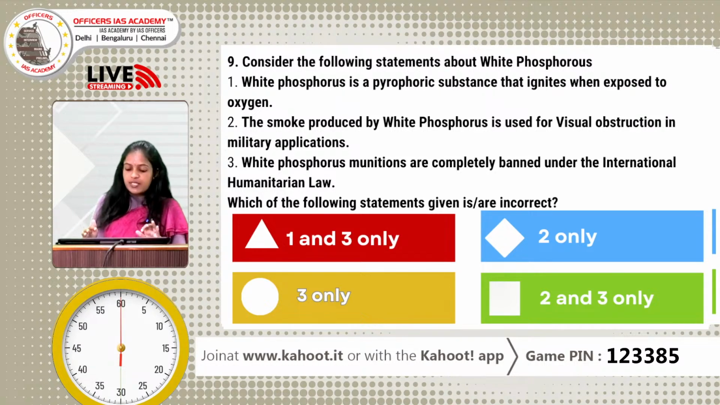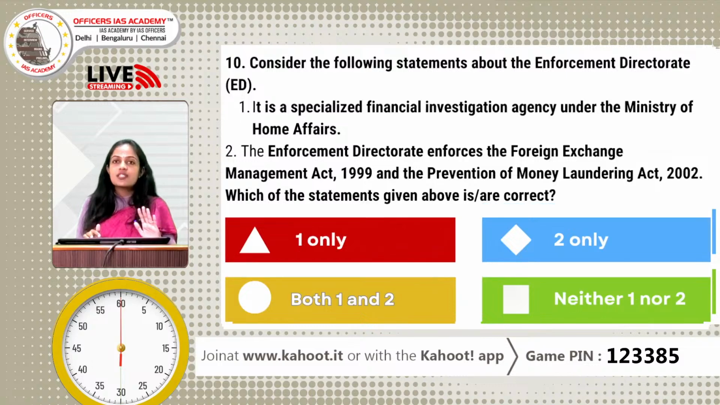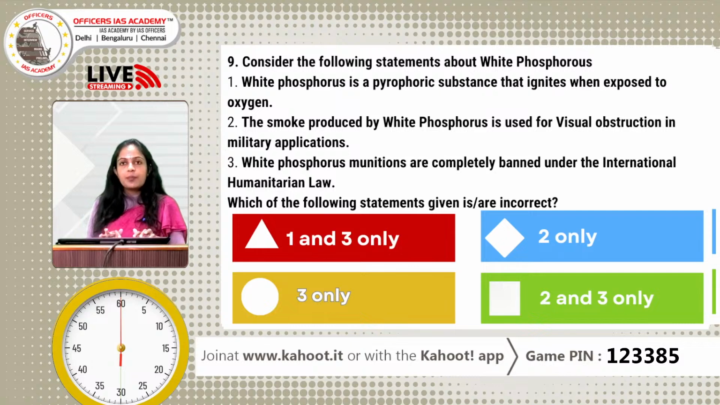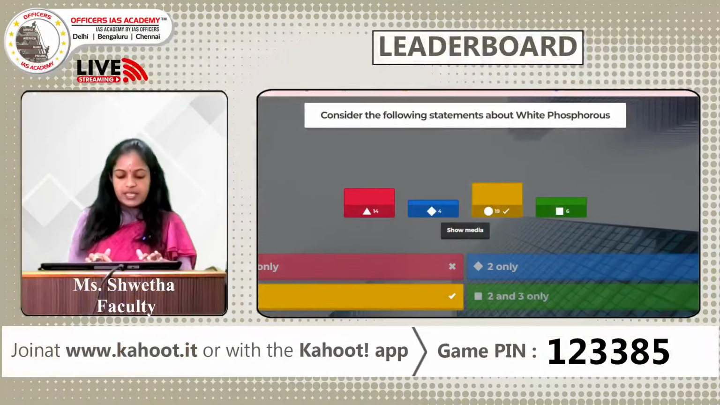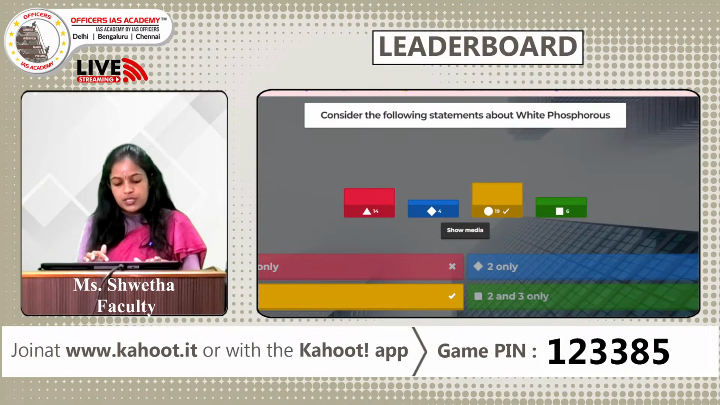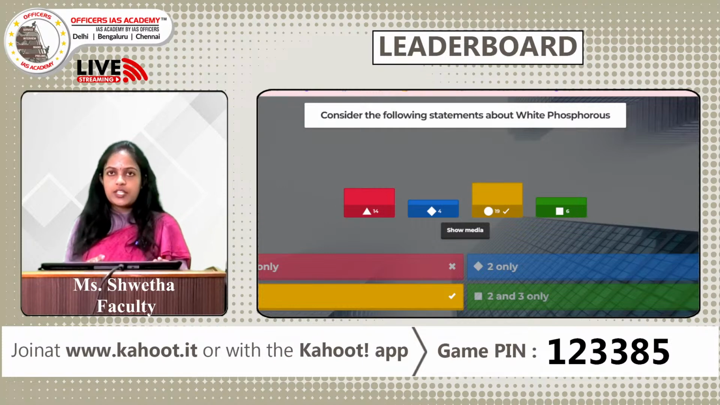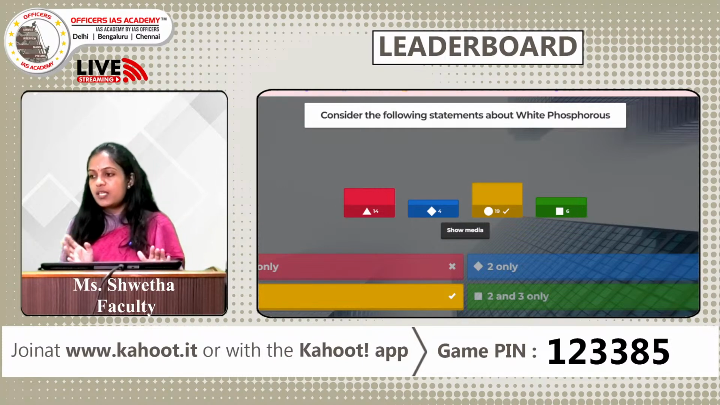The third statement is not correct. It is because white phosphorus munitions are not completely banned. Their use is just regulated by international humanitarian law. So, that part makes the statement wrong. The correct answer for this question is option C, 3 only. The third statement is incorrect. Let us pass on to the leaderboard.